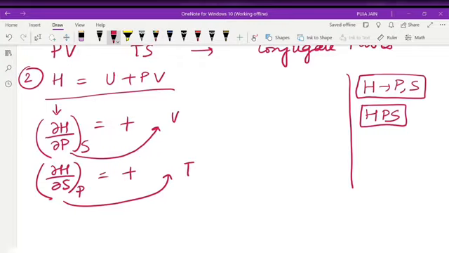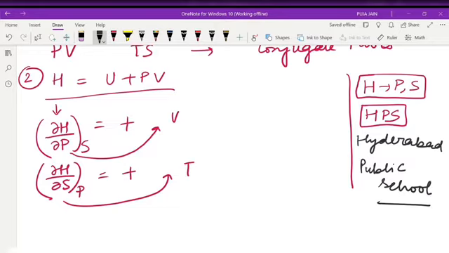So one way, I can tell you how to remember this HPS. I will tell you many ways. This is the first way I'm telling you. At last, again I will tell you how to remember. So HPS you can remember as Hyderabad Public School. HPS. In this way you can remember.